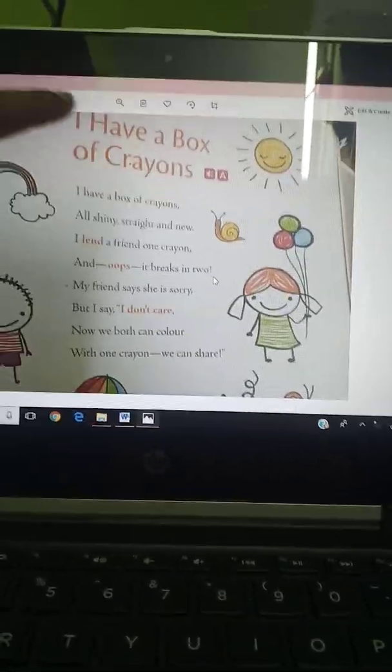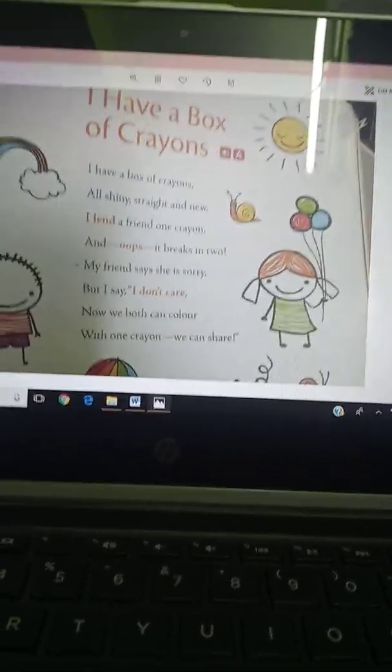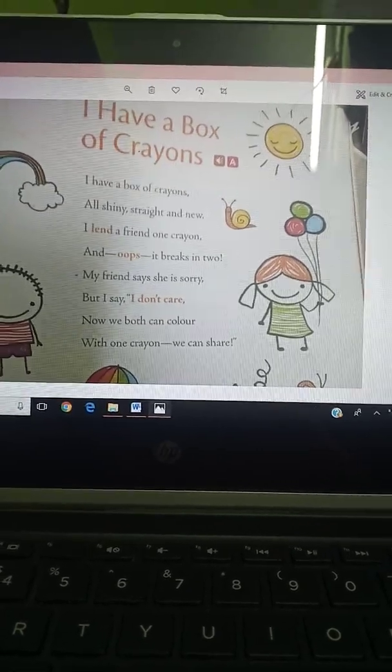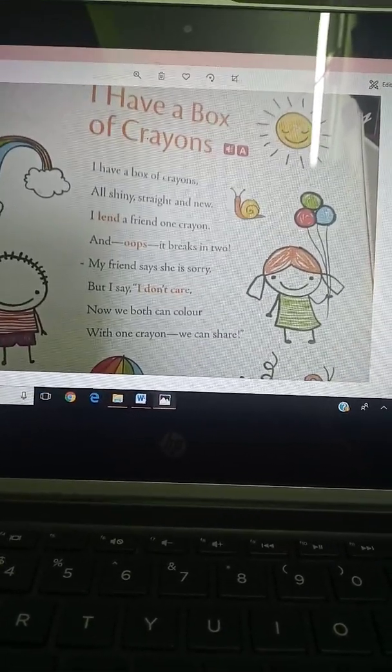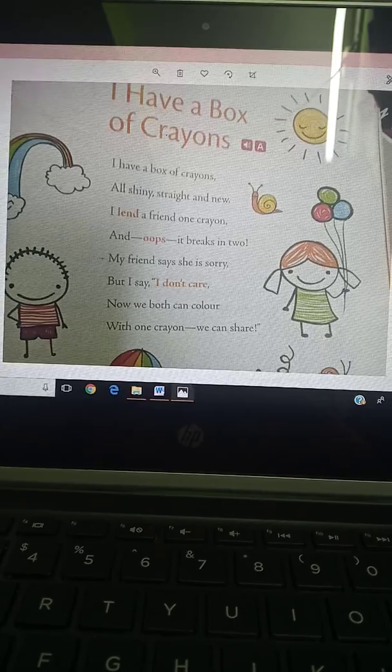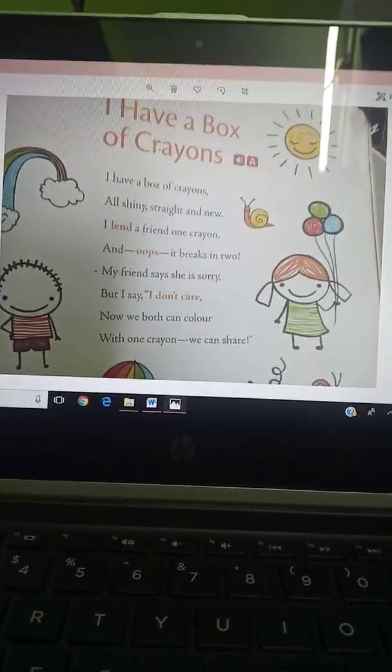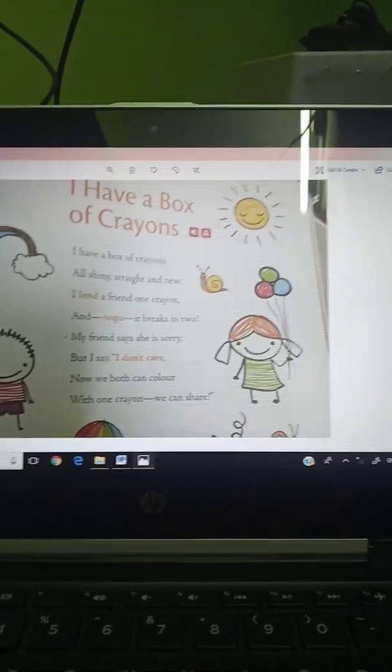So, who is "I" here? "I" is the speaker. The one who is telling us the poem is the speaker. So, what is the speaker telling? The speaker is telling that I have a box of crayons. She has a box of crayons.